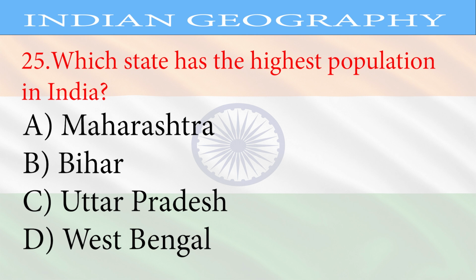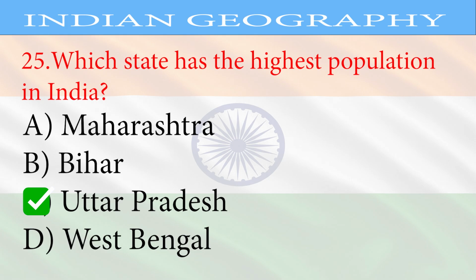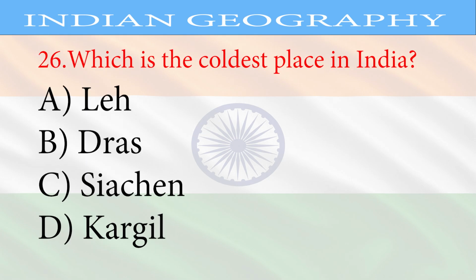Question 25. Which state has the highest population in India? A. Maharashtra, B. Bihar, C. Uttar Pradesh, D. West Bengal. Correct answer, Uttar Pradesh.